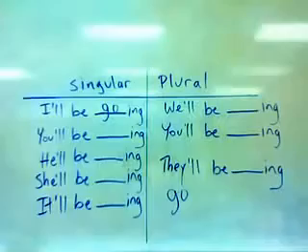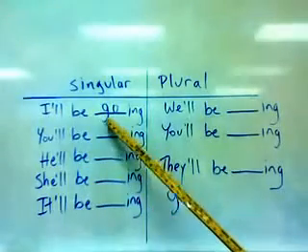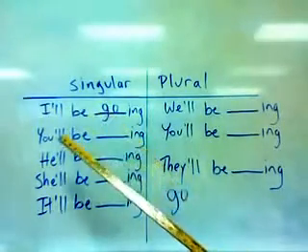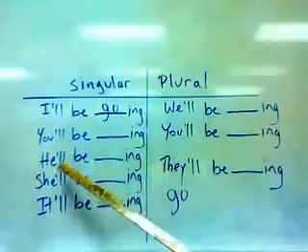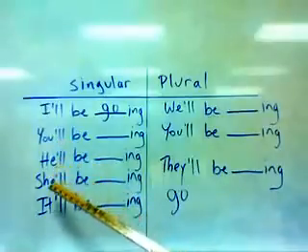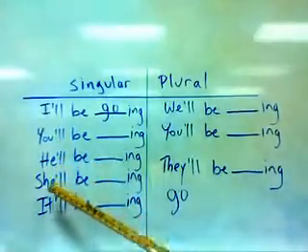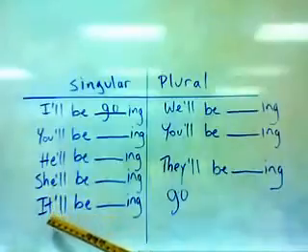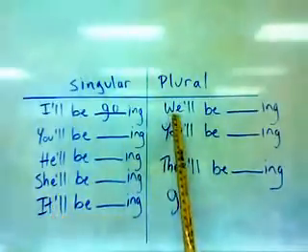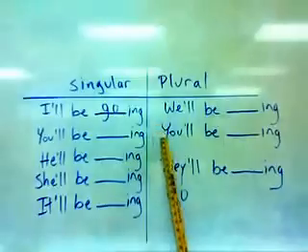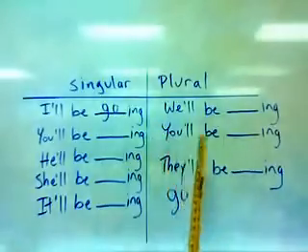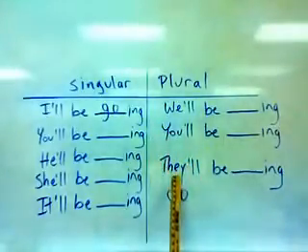If the main verb in the future continuous tense is go, it'll sound like this. I'll be going. You'll be going. He'll be going. She'll be going. It'll be going. We'll be going. You'll be going. They'll be going.